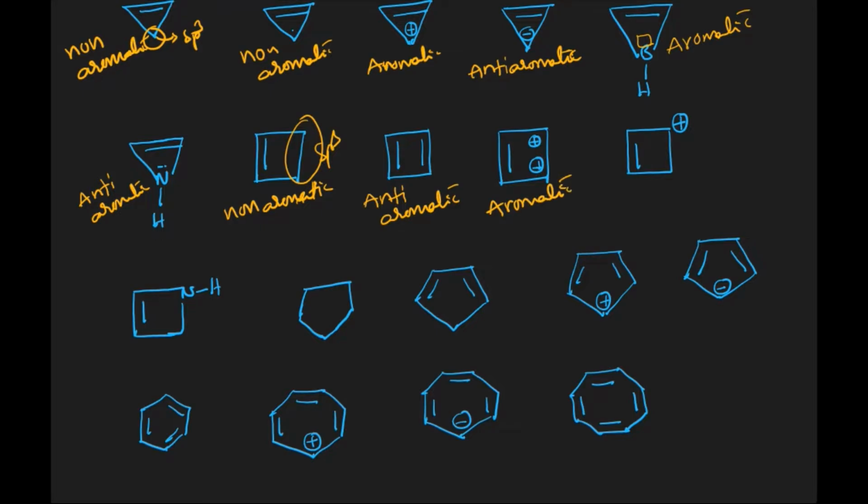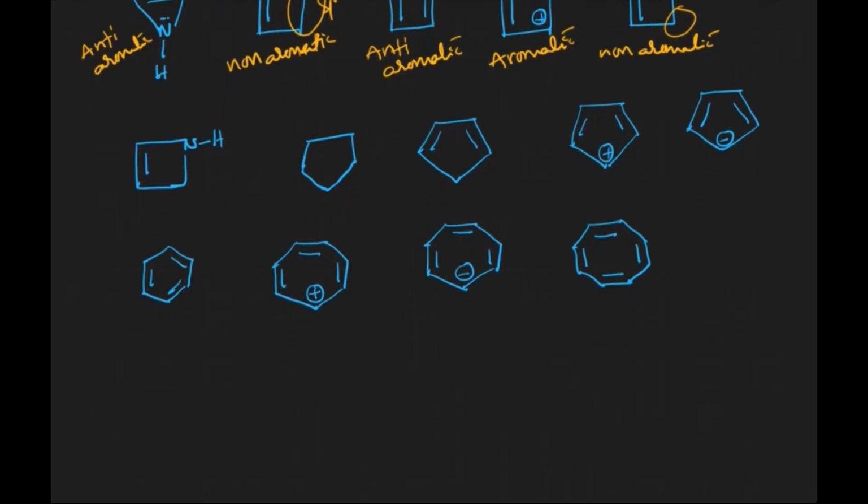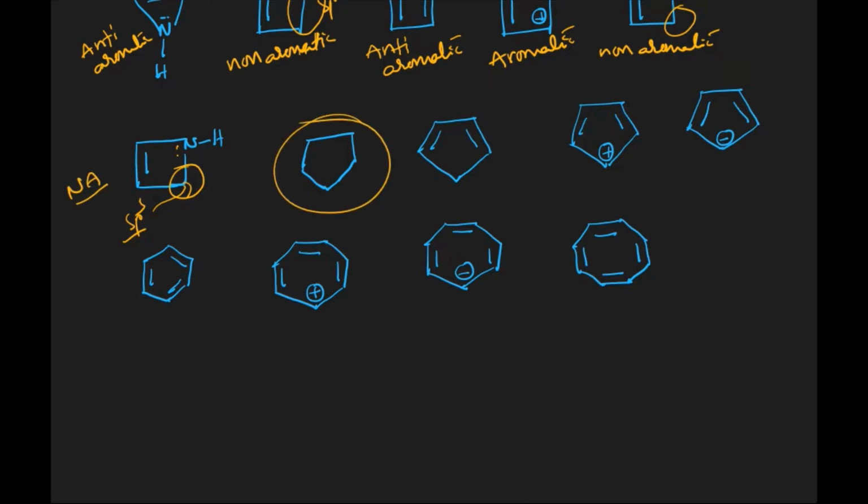Like in the case of the next one, in this particular compound, we have 3 planar carbons over here, but one is sp3 hybridized, non-planar. That's why it is non-aromatic. In this case also, we have lone pairs over here. Here delocalization takes place, but this particular carbon is sp3 hybridized. Since it is sp3, it is not planar. If it is not planar, it is non-aromatic.